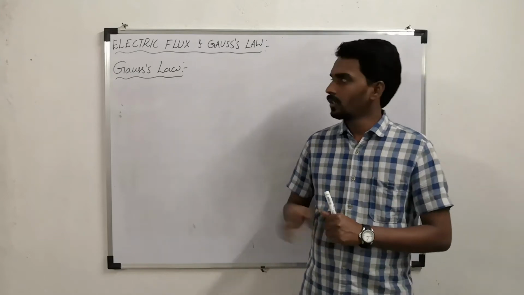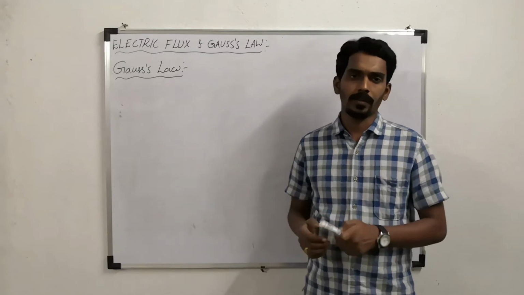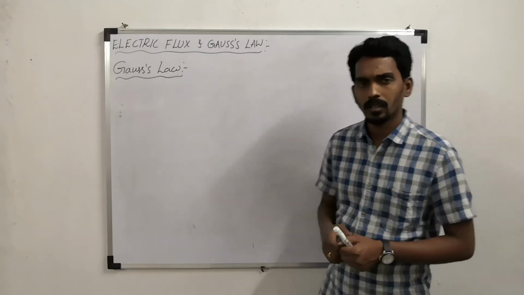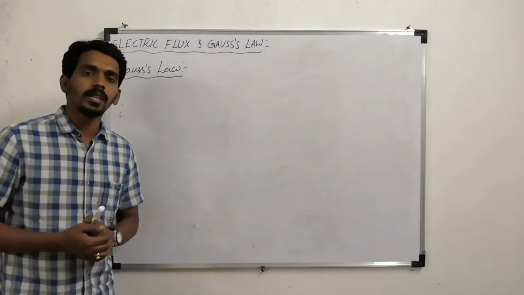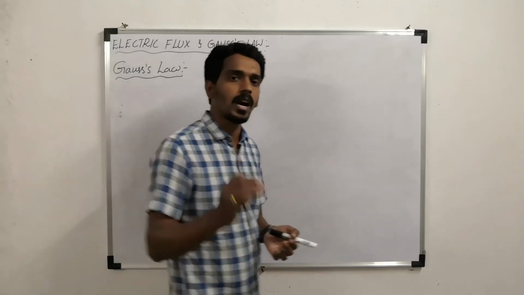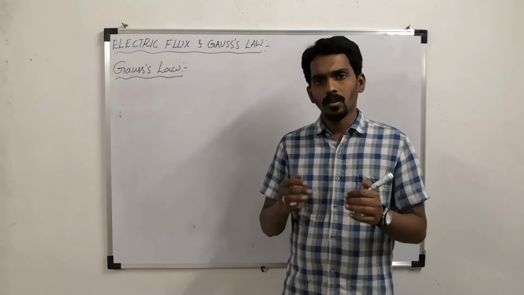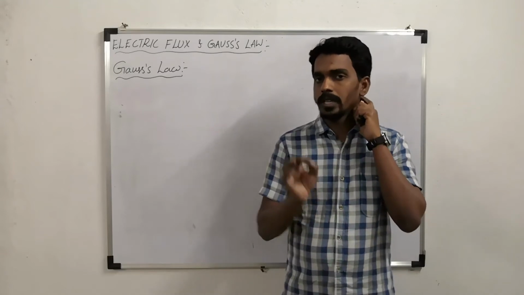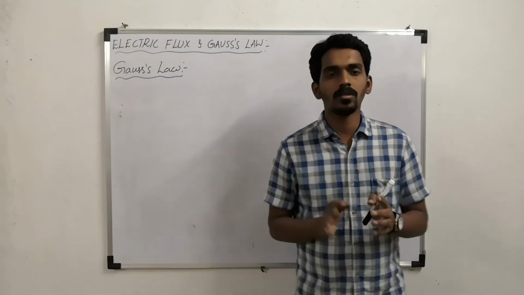Now we are going to discuss Gauss's law, which states that electric flux linked with a closed surface completely depends upon the charge enclosed within the surface. So it states all about electric flux linked with a closed surface only.